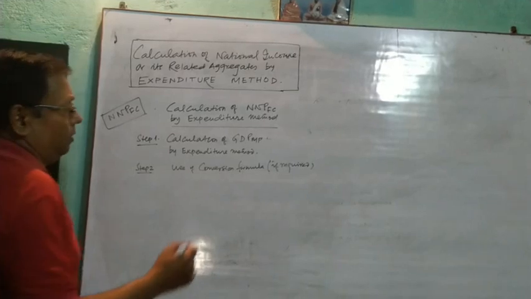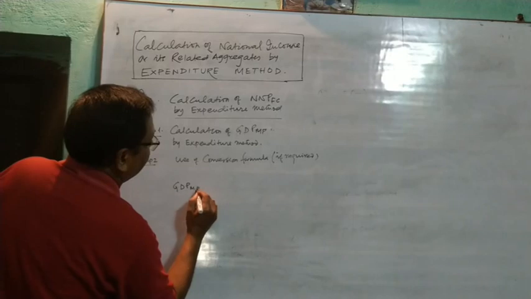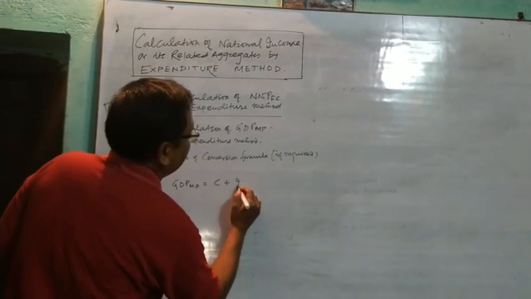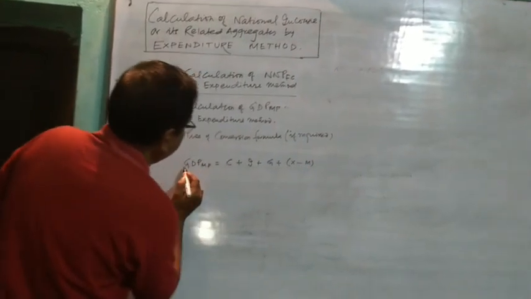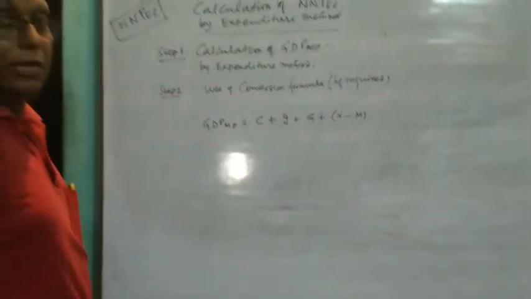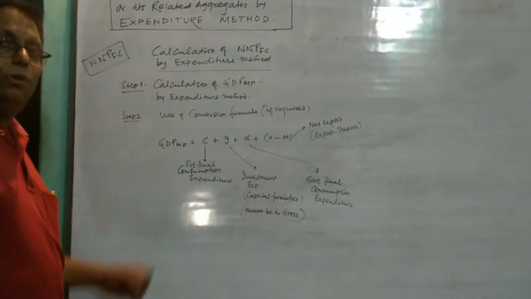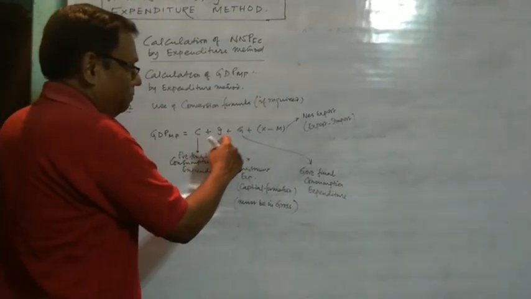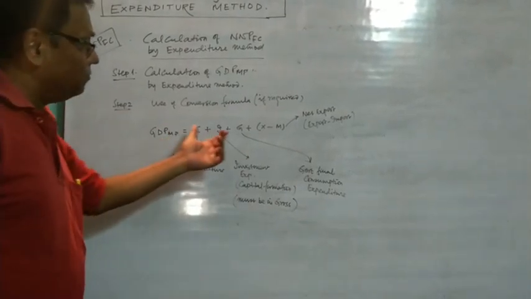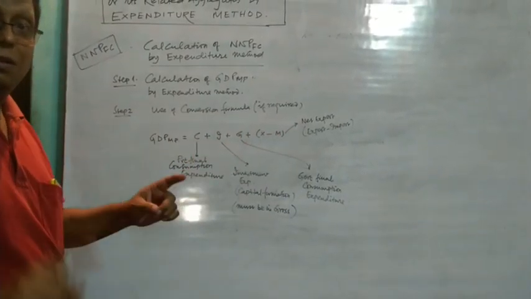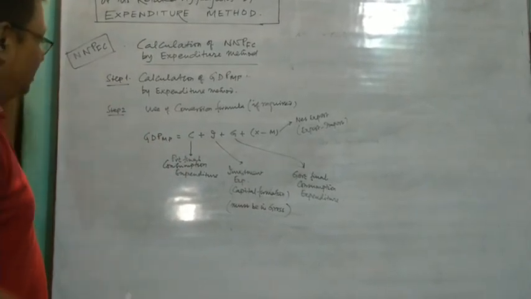Now see, here the formula is very easy to remember. GDP-MP is equal to C plus I plus G plus X minus M. Remember, it is gross domestic product at market price. In this method, GDP-MP is calculated by C plus I plus G plus X minus M. Now, what are the meanings of these notations? Remember, here we are directly finding GDP-MP, that is step 1.